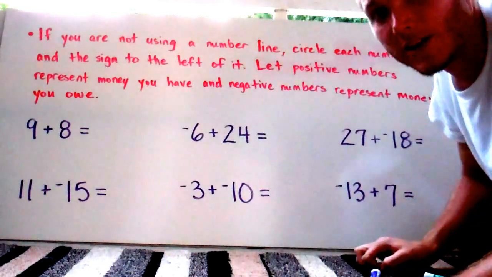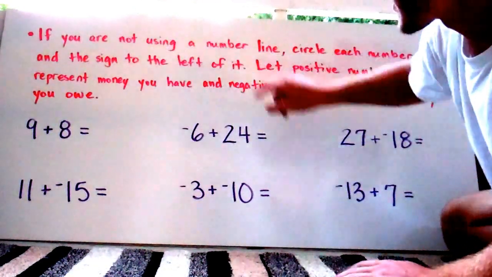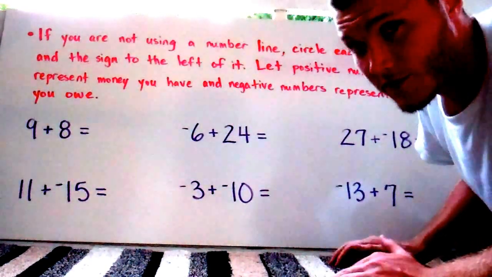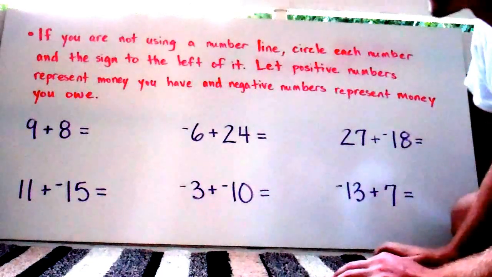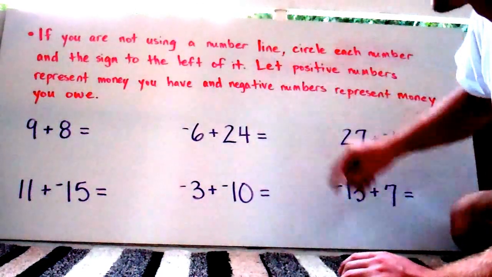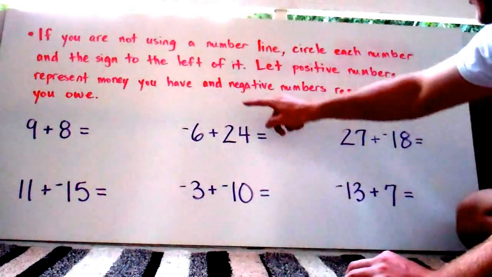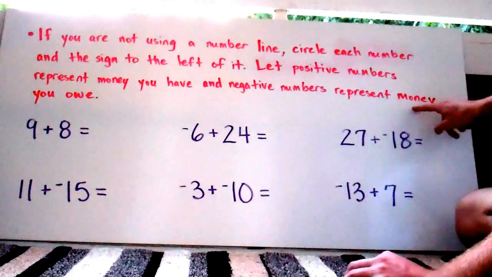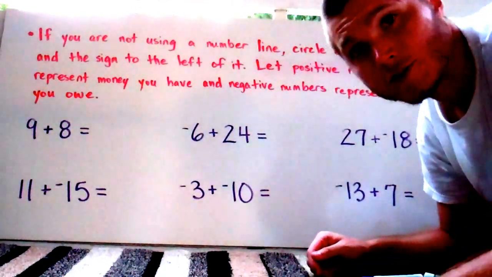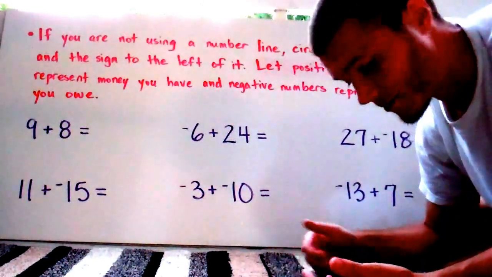And the last method I was talking about, the second of the two. If you are not using a number line, which usually you're not going to because you're not going to have enough time to do that, I want you to circle each number and the sign to the left of it. Let the positive numbers represent money that you have, and the negative numbers represent money you owe. I know a lot of you are familiar with cash, so I want to use money to help us add integers, positive and negative values.